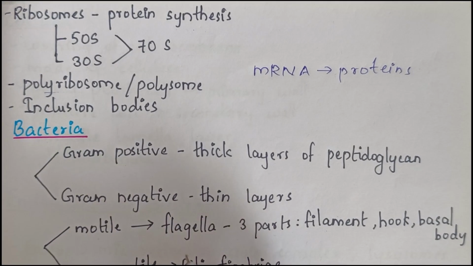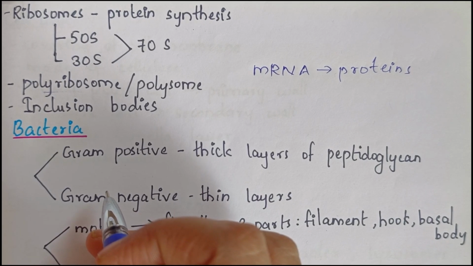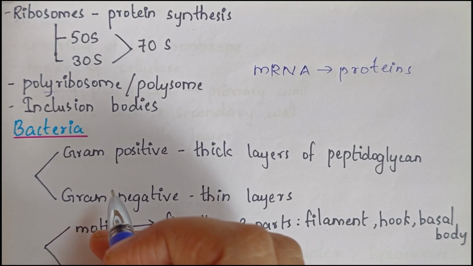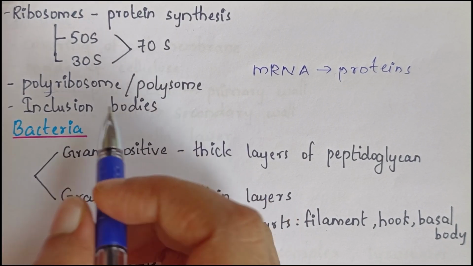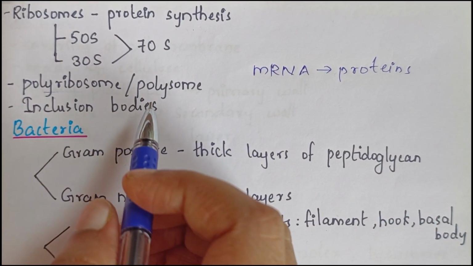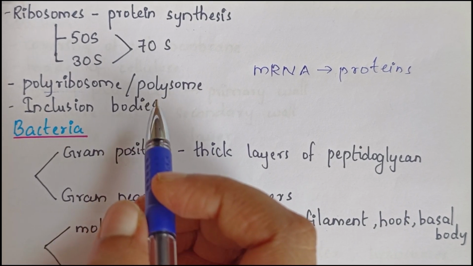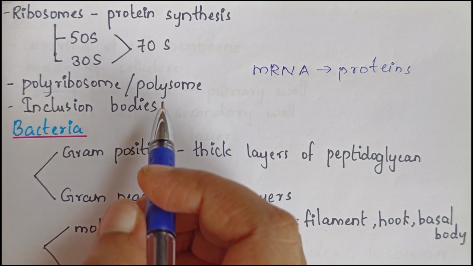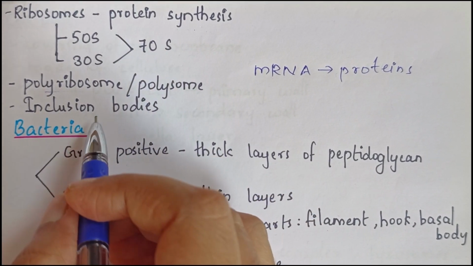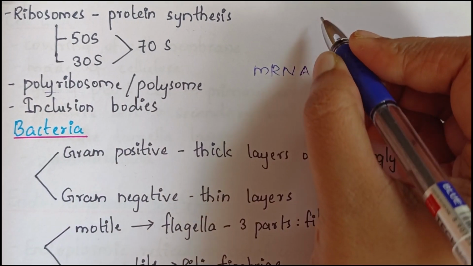Next, we have inclusion bodies. Inclusion bodies are present in cytoplasm, and they are used to store reserve materials. Reserve materials means, for example, phosphate granules, cyanophycean granules, glycogen granules, or gas vacuoles. The inclusion bodies are not bound by any membranes. They are just used to store reserve materials.